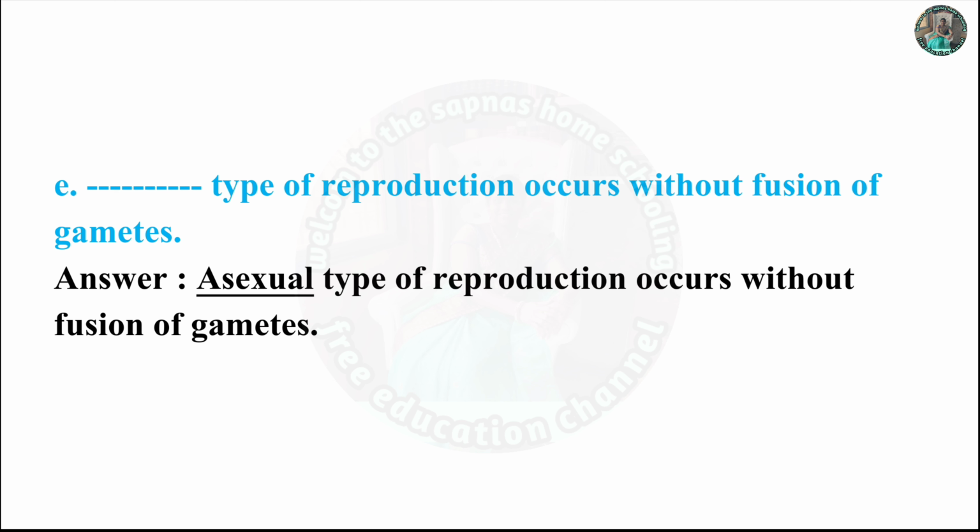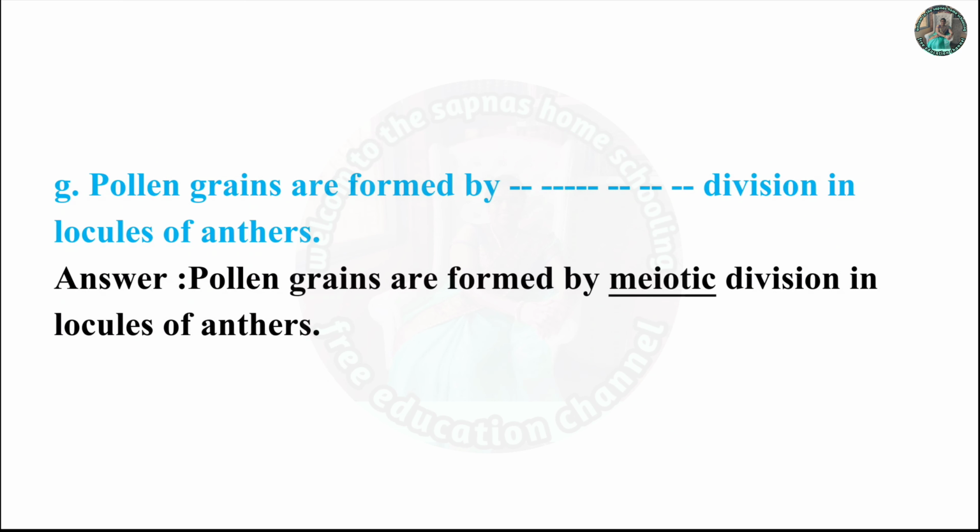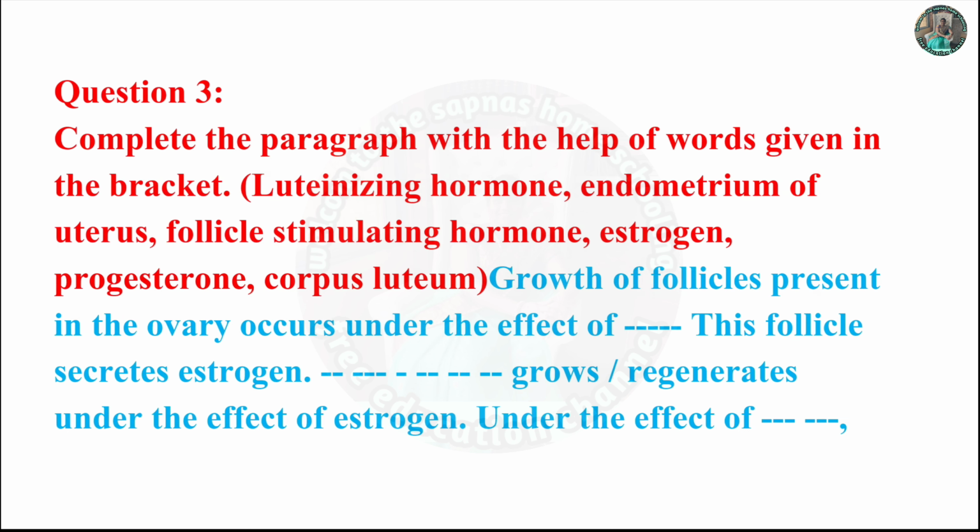E. Asexual type of reproduction occurs without fusion of gametes. F. Body breaks up into several fragments and each fragment starts to live as a new individual. This is fragmentation type of reproduction. G. Pollen grains are formed by meiotic division in locules and thus.